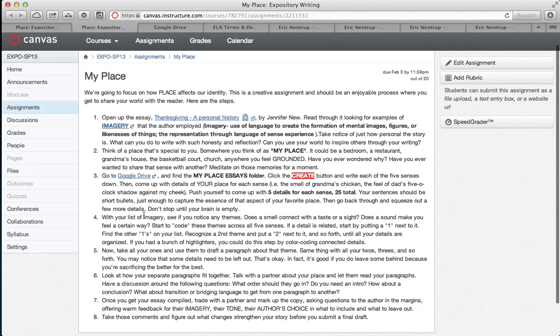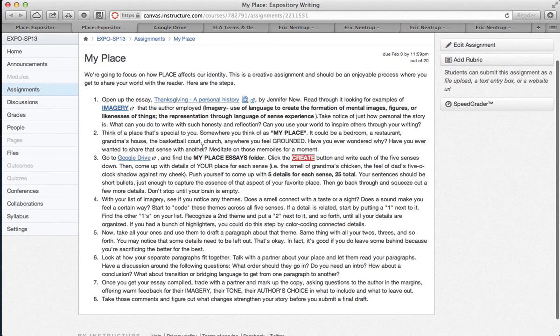And that is how you get started on this imagery exercise, taking you all the way through step 4. Now it's up to you to take all your coding, and maybe you want to use 1s and 2s, not greens and blues, but take all the things labeled 1 and use them to draft a paragraph about theme. Same thing with all your 2s, 3s, and so forth. You may notice some details need to be left out, and that's okay. In fact, it's good if you do leave some behind because you're sacrificing the better ideas for the best ideas.